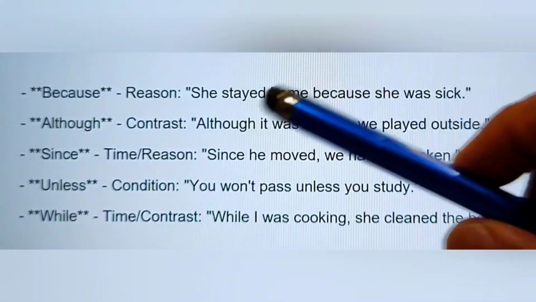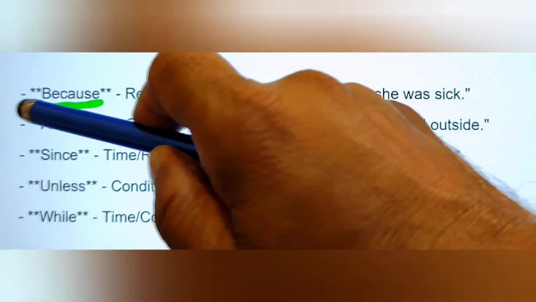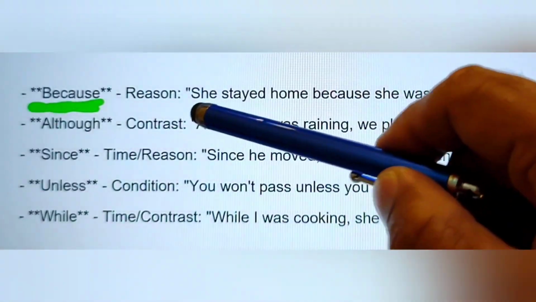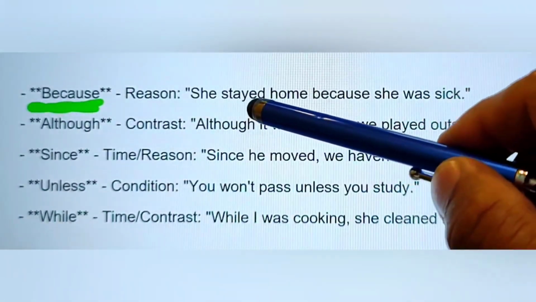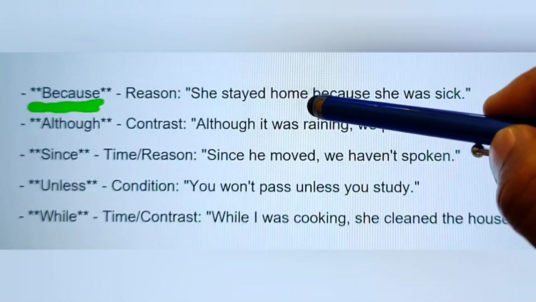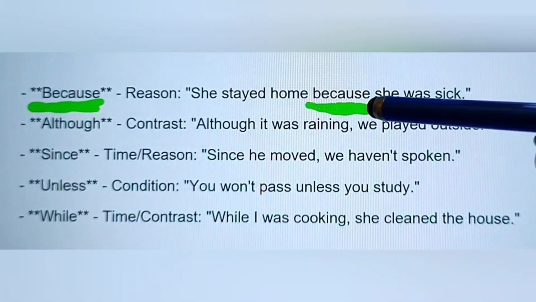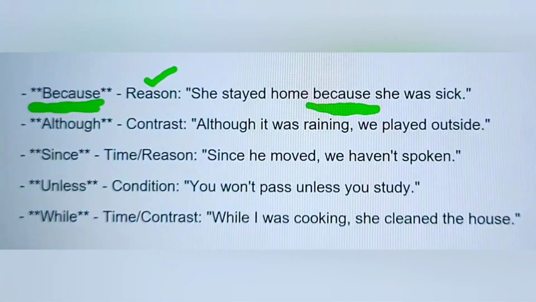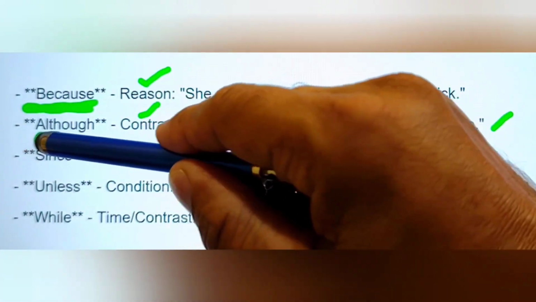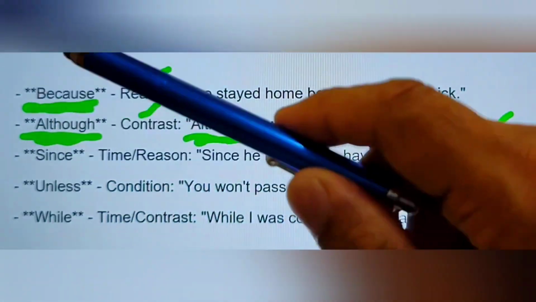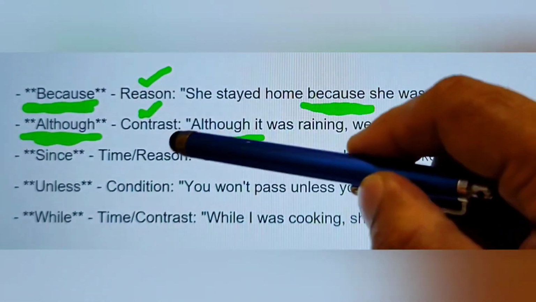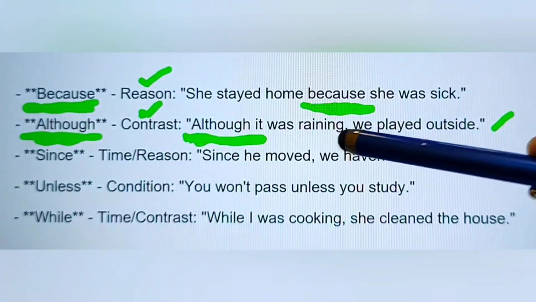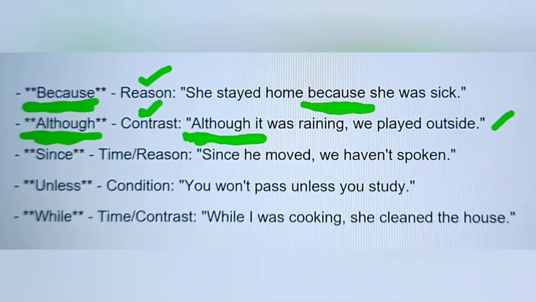Let's describe here. First one we have because. Because describes reason. For example, in the sentence, she stayed home because she was sick. So because, a subordinating conjunction, describes reason. Next one here is although. Although describes contrast. For example, in the sentence, although it was raining, we played outside.